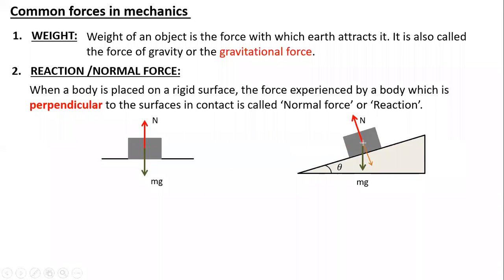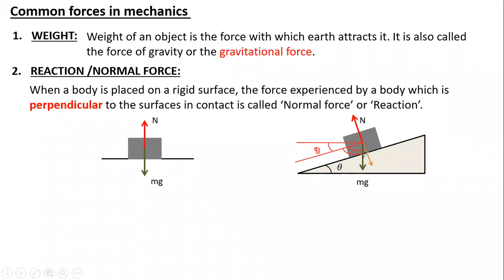If I make a reference line horizontally, and make another line parallel to the surface, and this angle is theta, accordingly this angle will become theta. This angle will be 90 minus theta, because this is exactly perpendicular.